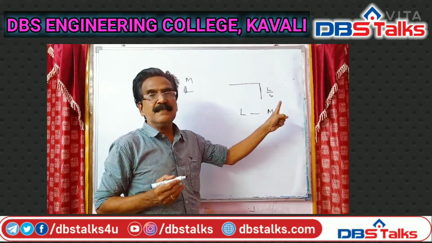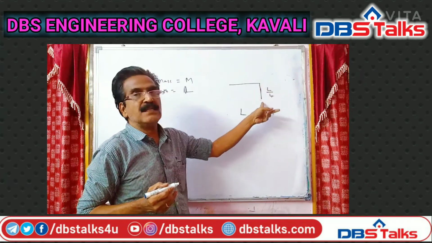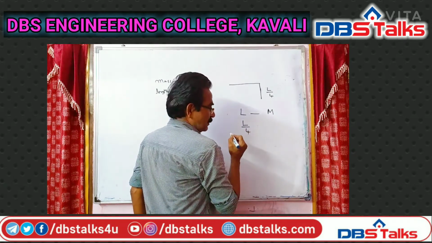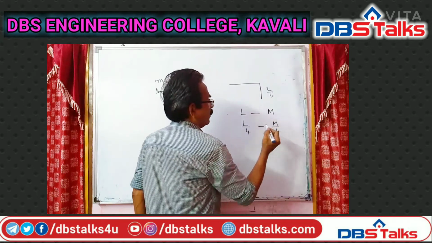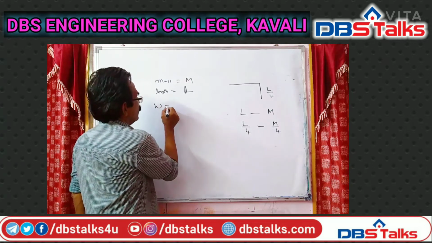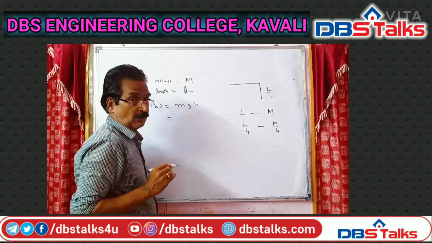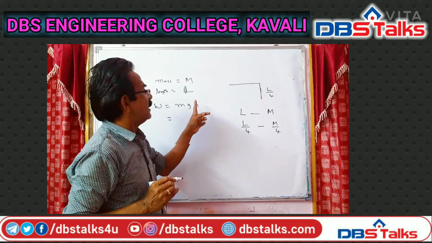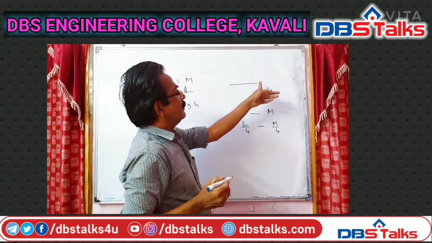The total length of the chain is L and the mass of the chain is M. If the length is L, its mass is M. Here the length is L by 4, so the mass will be M by 4.